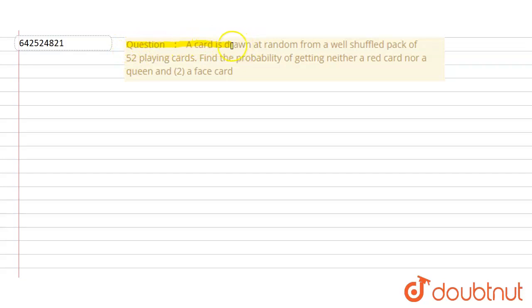So we have a question given. A red card is drawn at random from a well-shuffled pack of 52 playing cards. So we need to find the probability of getting neither a red card nor a queen. Okay, so coming to the solution,